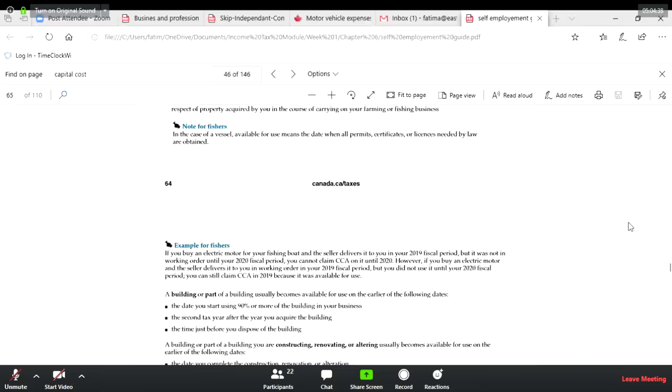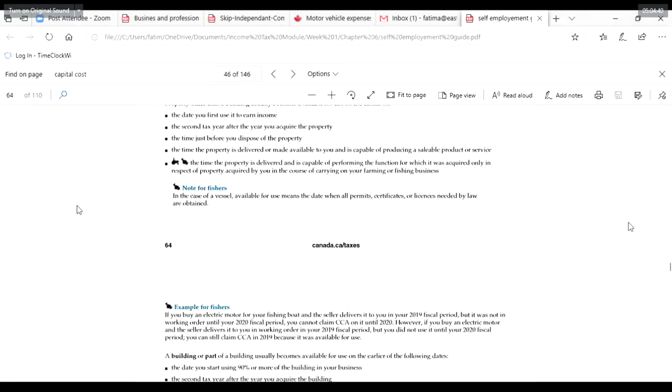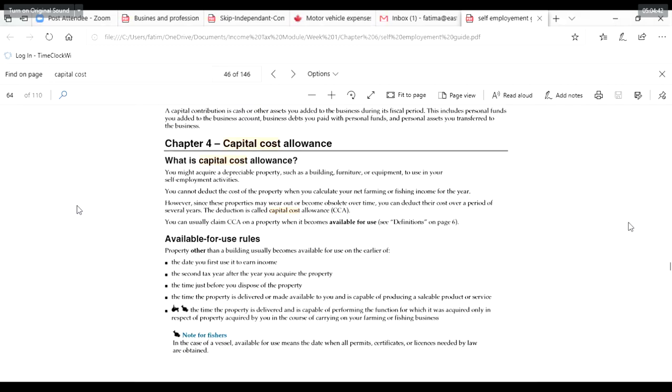What type of vehicle you own is also very nicely given in the guide, so you can have a look at that too. Before that, I want to look at the capital cost allowances. Going through some part of capital cost allowances. So this is capital cost allowances. You will get an idea. I've taken it from the self-employed guide, so if you are not sure what exactly it is, you can see that you can deduct the cost